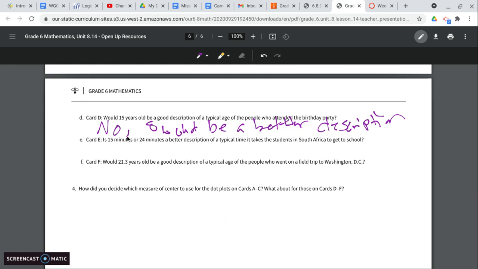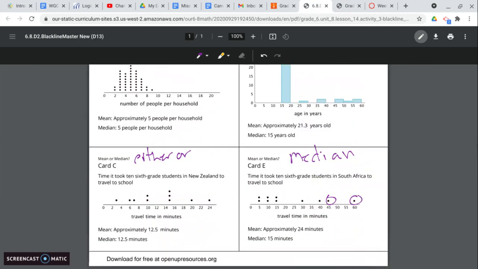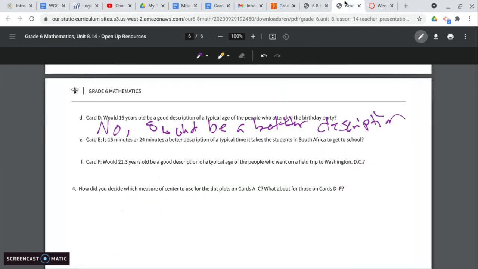For card E, is 15 minutes or 24 minutes a better description of a typical time it takes students in South Africa to get to school? So this one, 24 versus 15. The 15 was definitely closer in data, so 15 minutes. We had those few outliers that bumped it up.